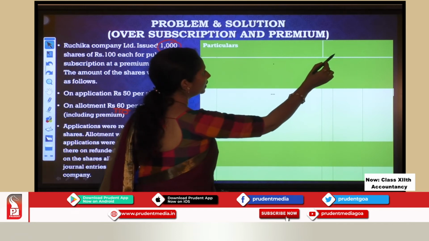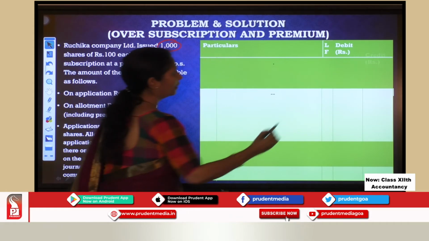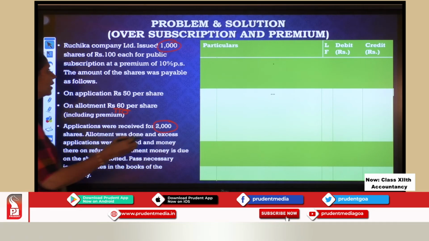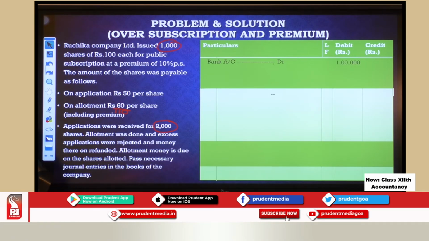Particulars, LF, debit, credit. Okay? We are making this journal now. First entry is for collection. So let us collect the money. We have done these entries earlier, so I am going a little fast.